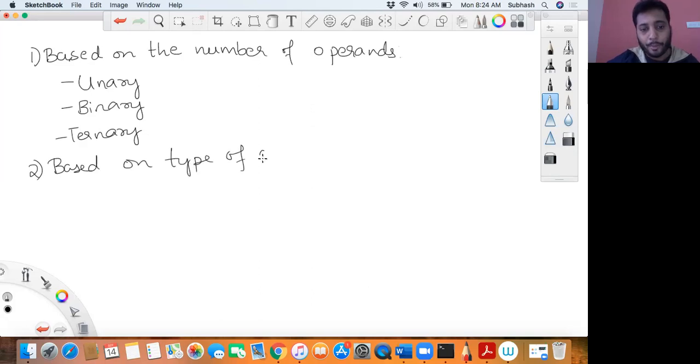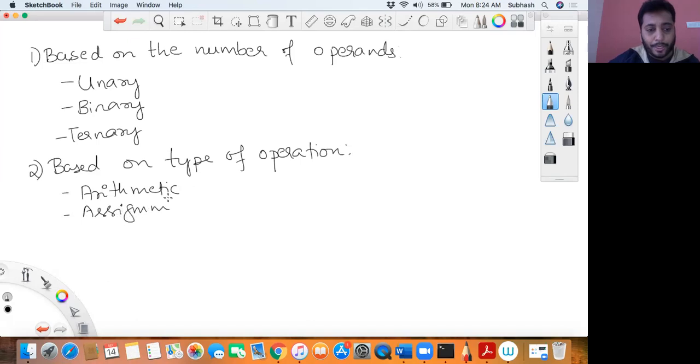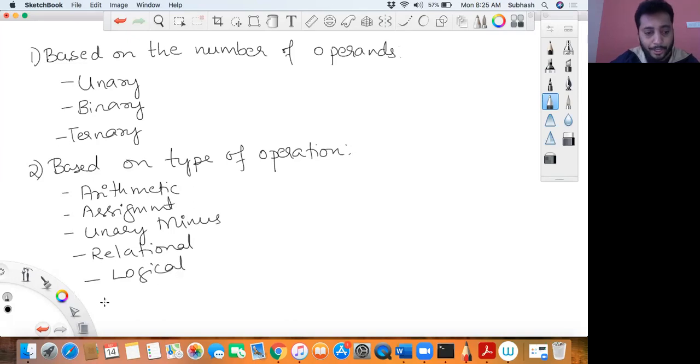Based on type of operation, you can classify your operators in Python into arithmetic operators, then assignment operators, then the unary minus operator, then relational operators, logical operators, bitwise operators, membership operators, and then one more called identity operators.